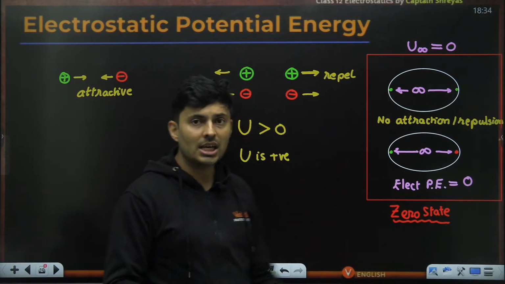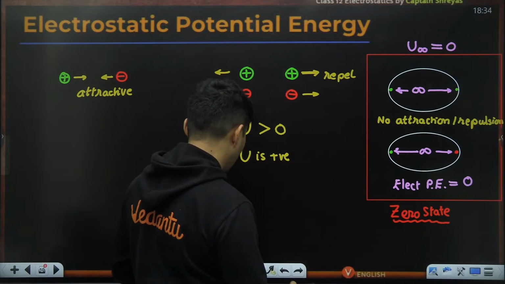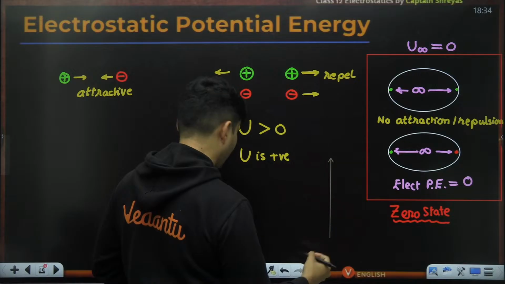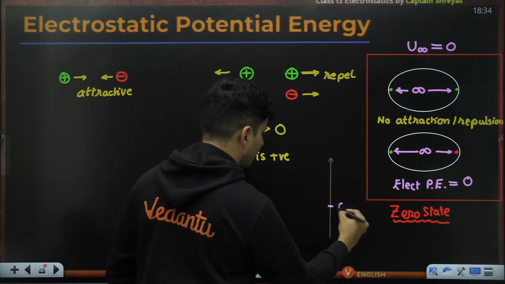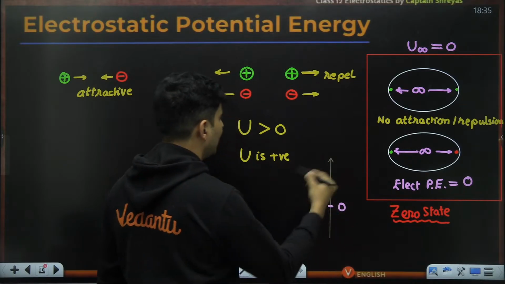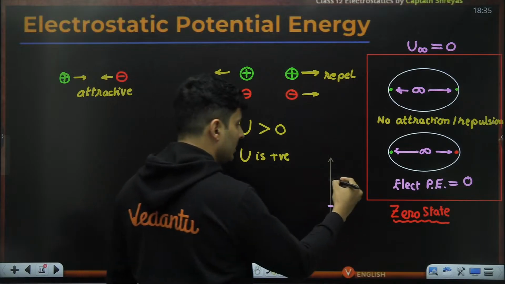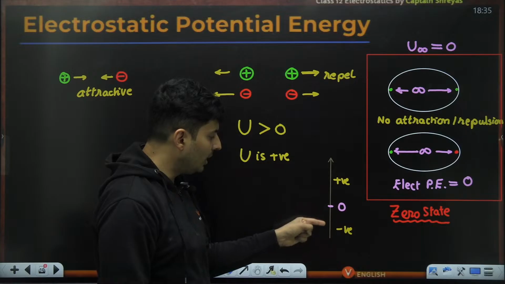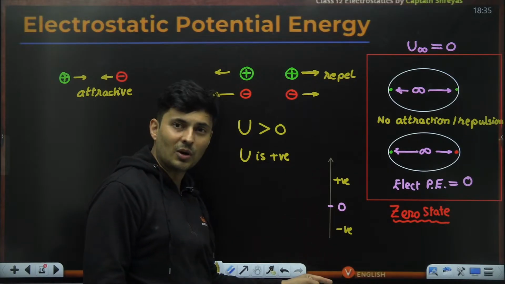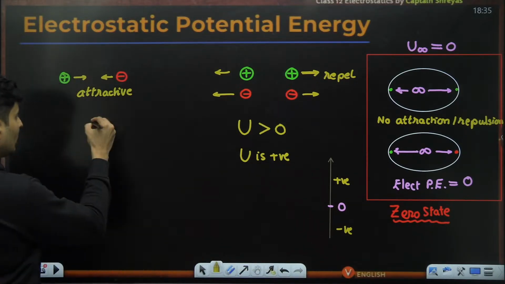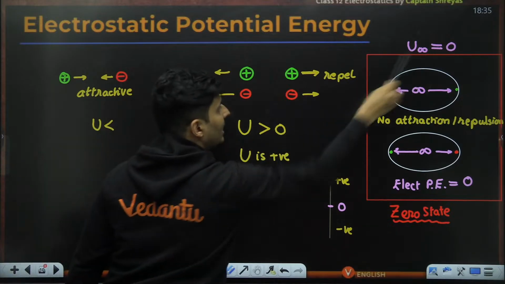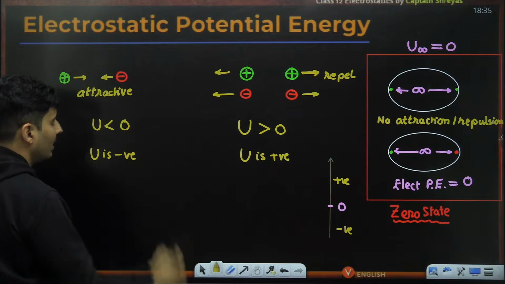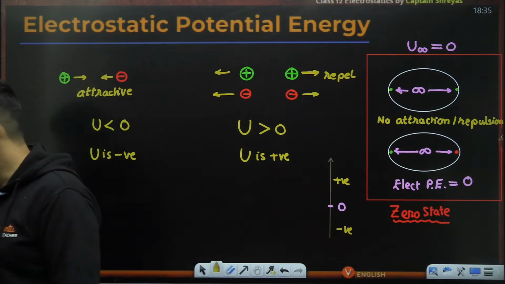That means their energy, imagine this number line, that will be very useful for all of you. This was your 0. When they repel each other, it is a positive value. When they attract each other, their energy should fall down. It should become lower and lower than 0, so it will become negative. So the energy will definitely be lesser than this 0. Therefore, U is going to be negative in value.